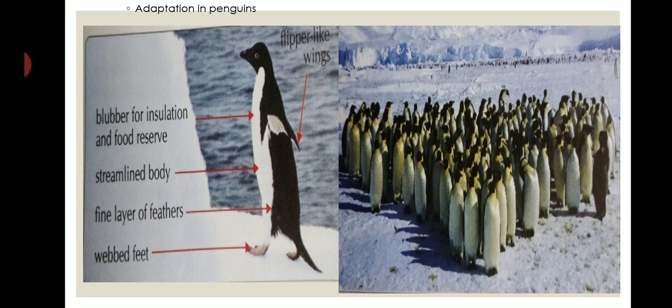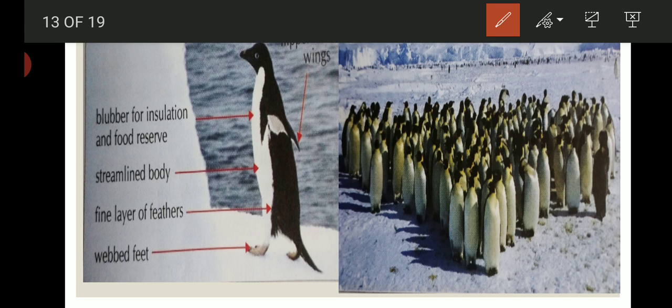And penguins can live in the extremely cold climate of the polar region due to the following adaptations. First of all, they are white and black in color. Their back is generally black and their front portion is generally white. So the white color merges well with the white surroundings of the ice and snow, and the black colored feathers on the penguin's back absorb heat from the sun to keep them warm during the day.